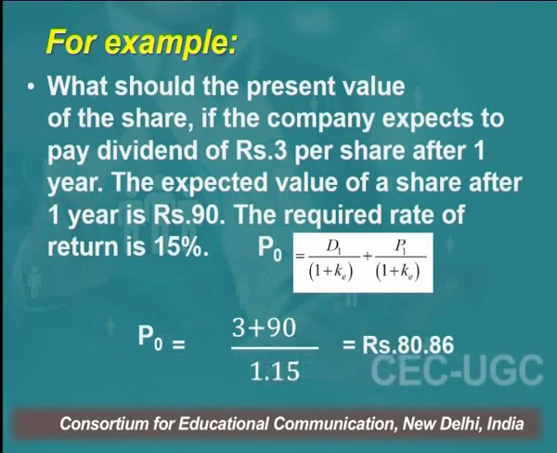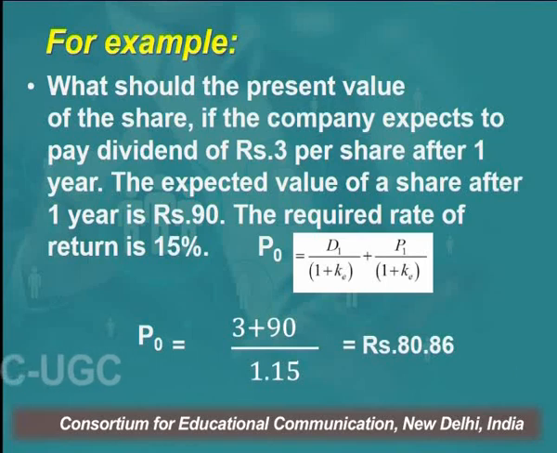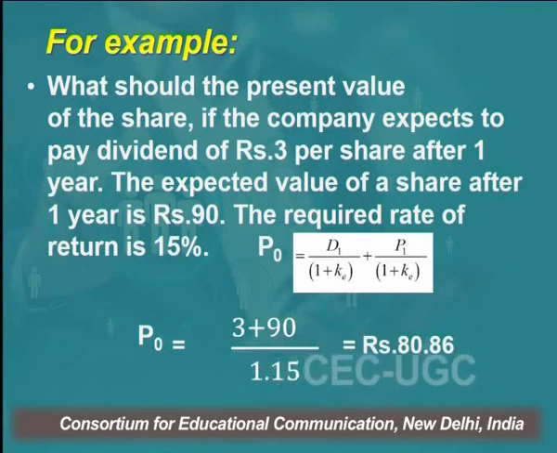And thirdly, the required rate of return for the investor is 15%. Means the investor wants that minimally 15% return he should get, which we call cost of capital, is 15%, right? So if 15% is the cost of capital, what will be the price of the share? At what price should the investor invest?